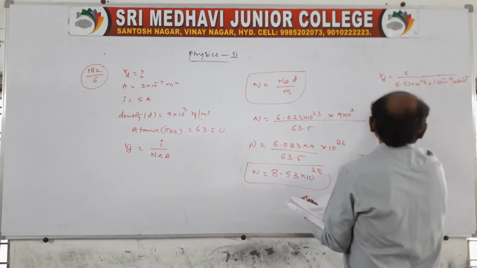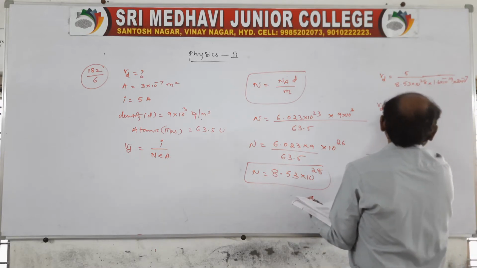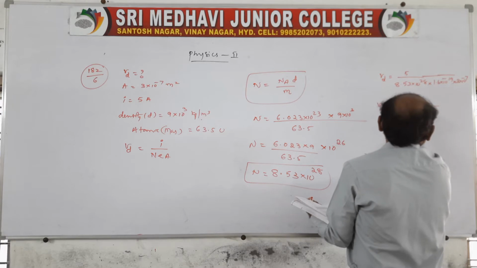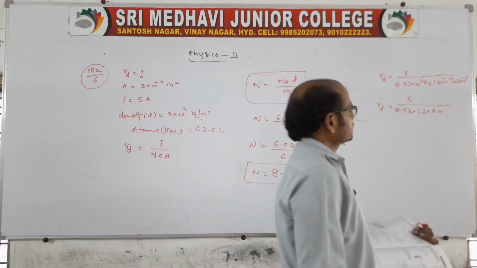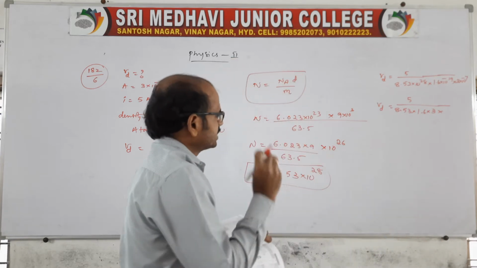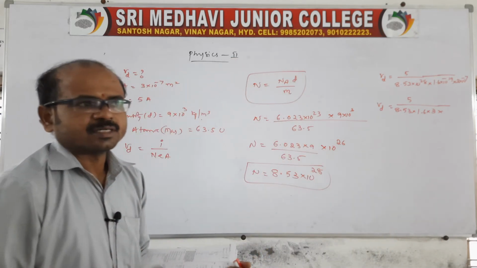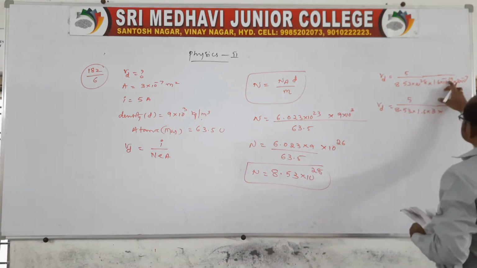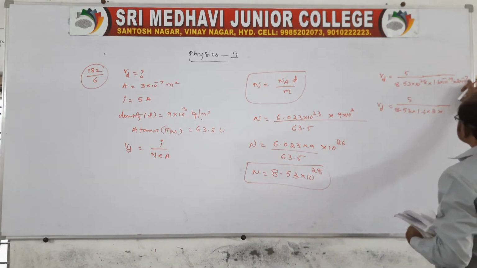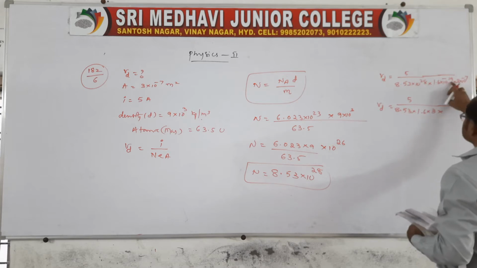Now simplify this: 5 divided by 8.53 into 1.6 into 3. First of all, minimize the powers: 10 power minus 19 and 10 power minus 7 become 10 power minus 26.